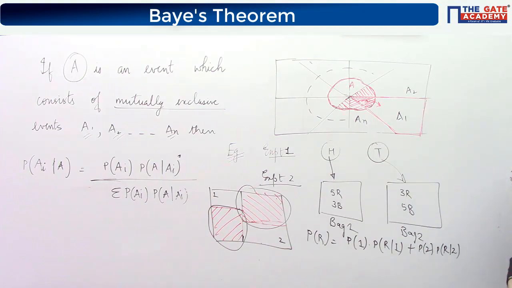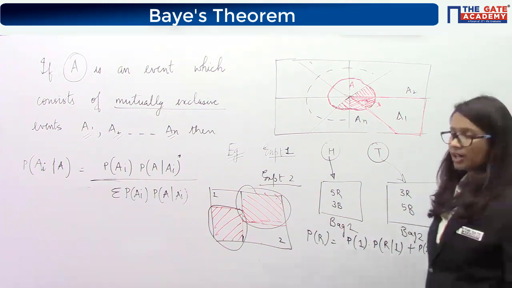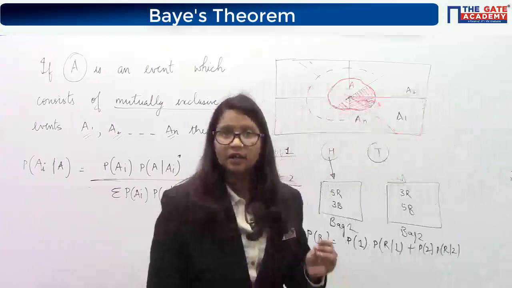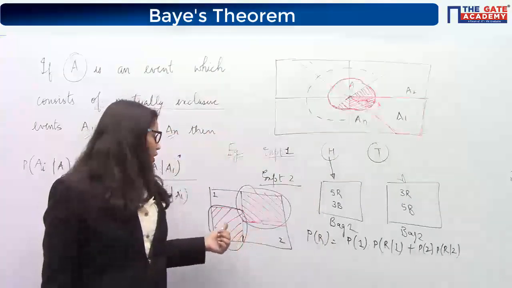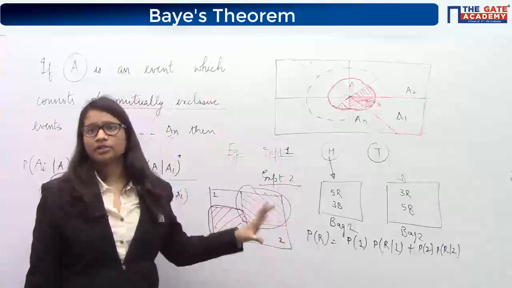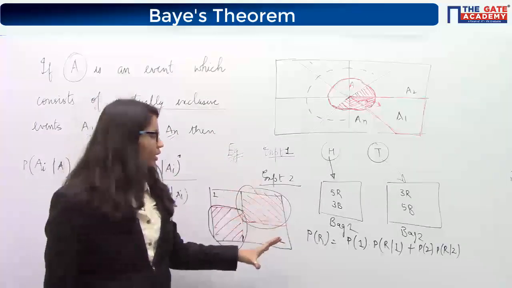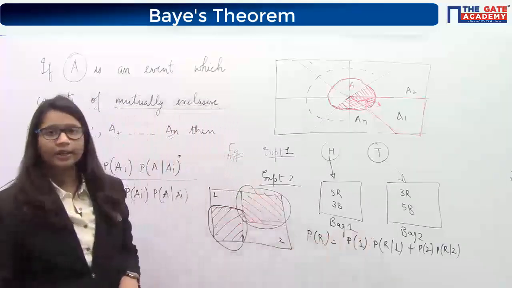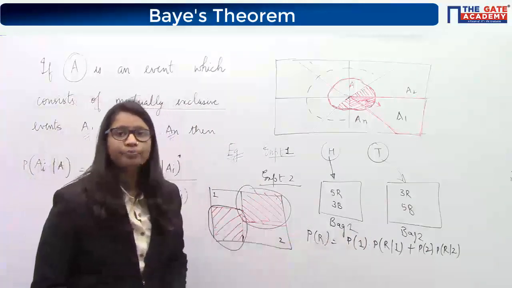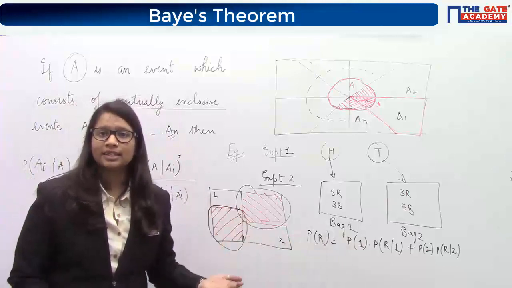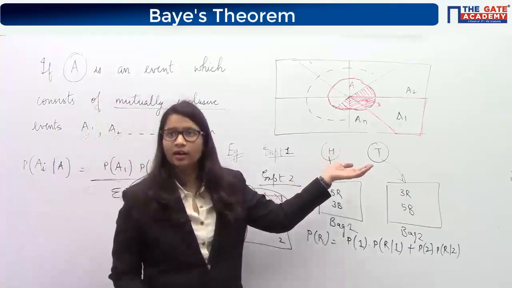Are you able to understand? I have just used the total probability theorem because a red ball can be taken out from two mutually exclusive events, the occurrence of bag 1 and the occurrence of bag 2. Using the total probability theorem, I have written it like this. Now what is the probability of bag 1? Probability of bag 1 is the same as probability of getting a head.